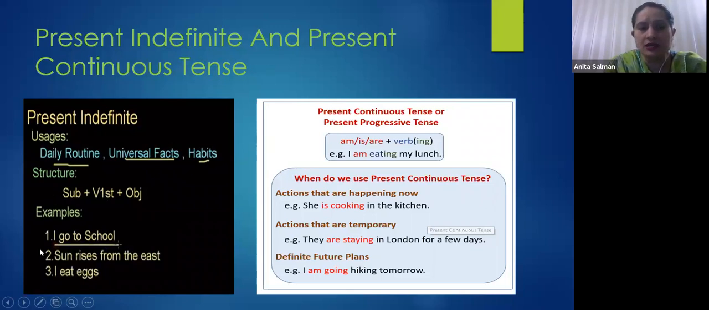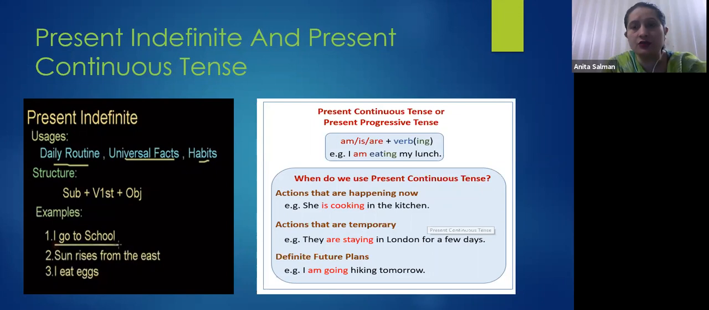Daily routine, right? Sun rises from the east. That shows a universal fact. I eat eggs shows your habits, right? So this tense we use for our daily routines, universal facts and habits, right? And what is the structure?